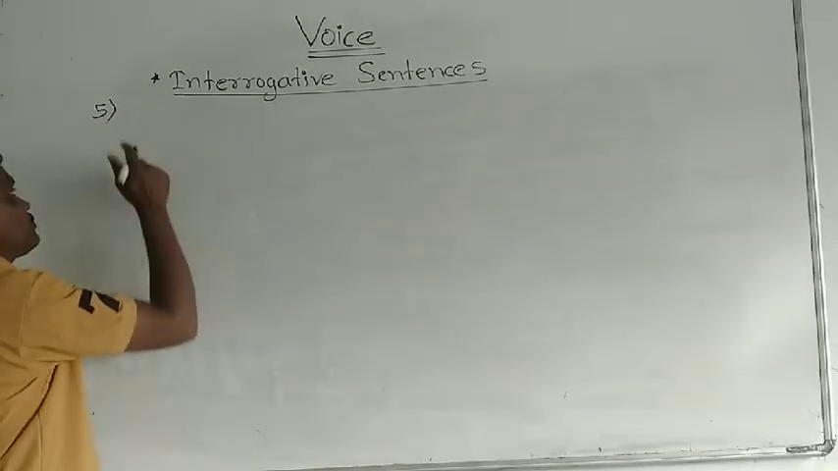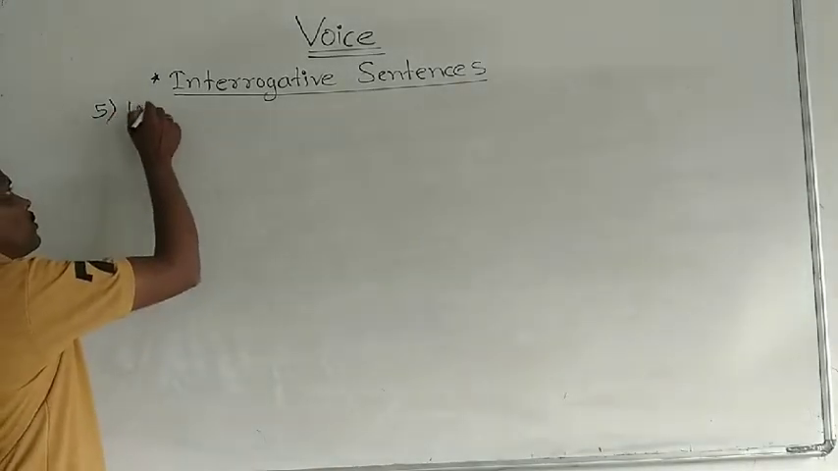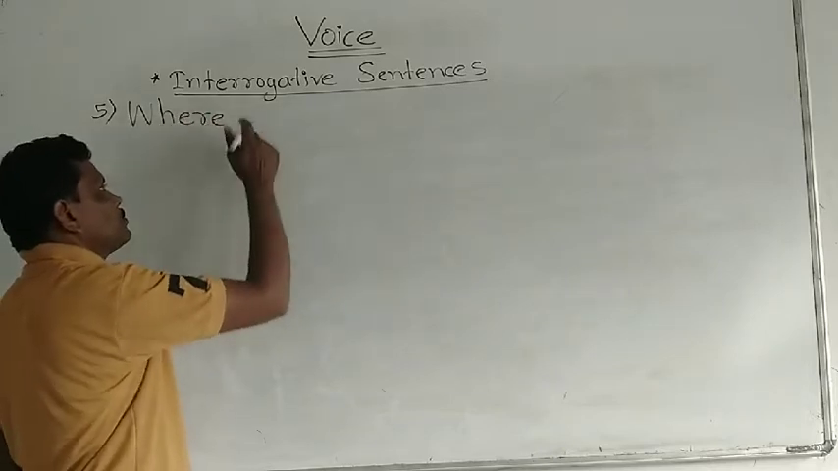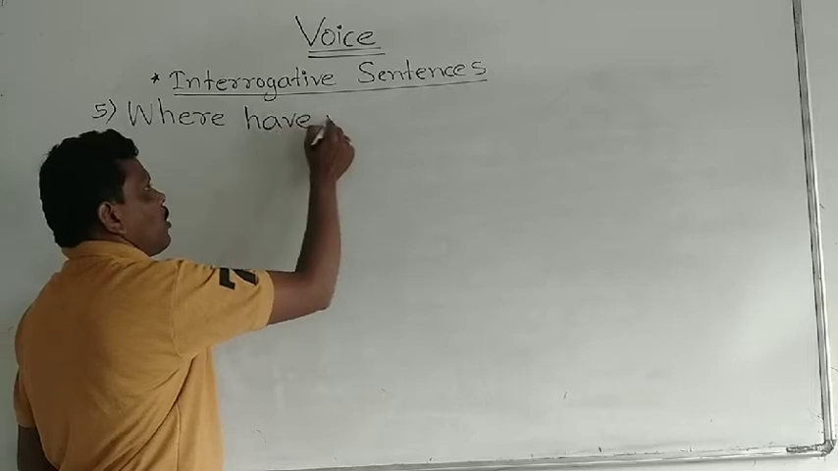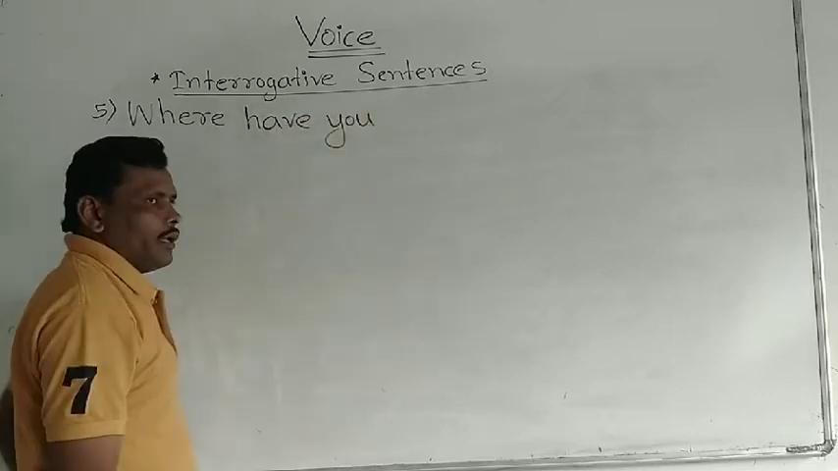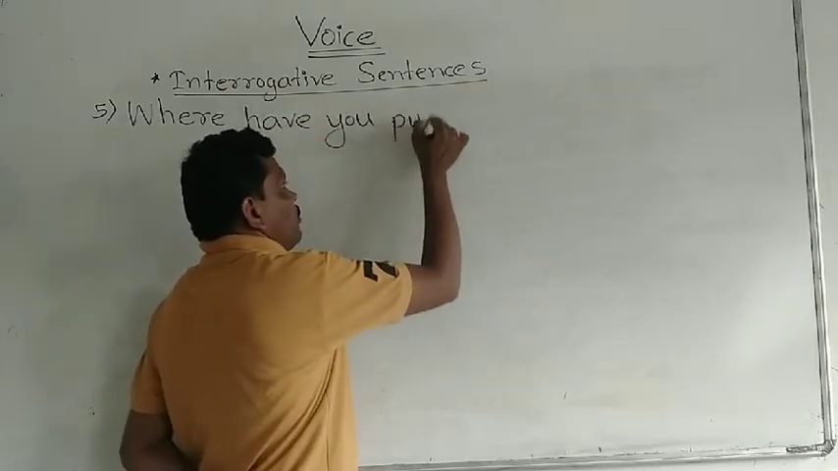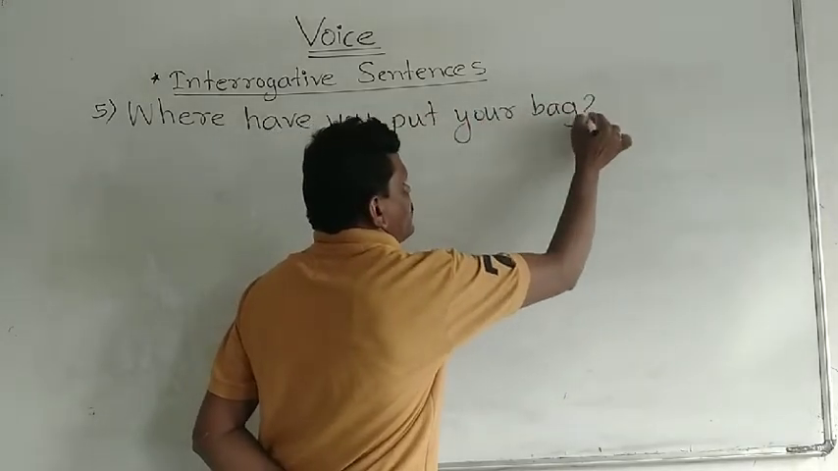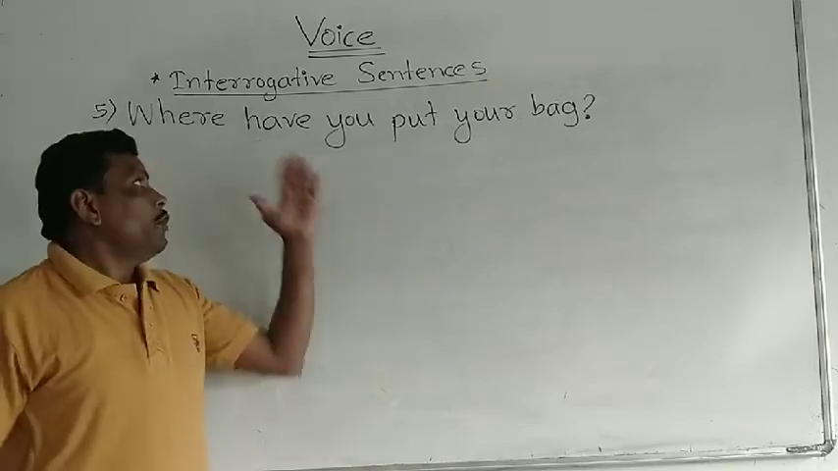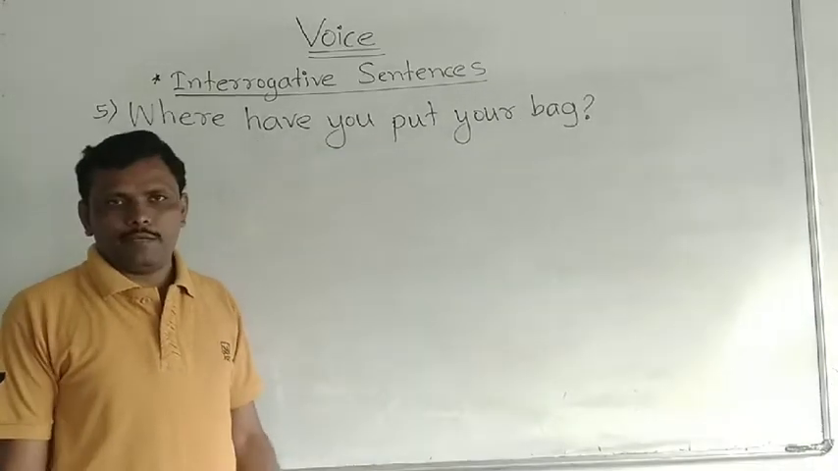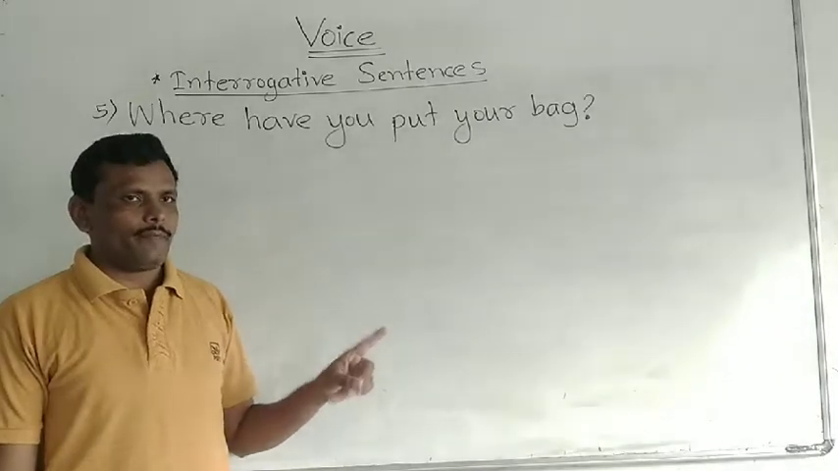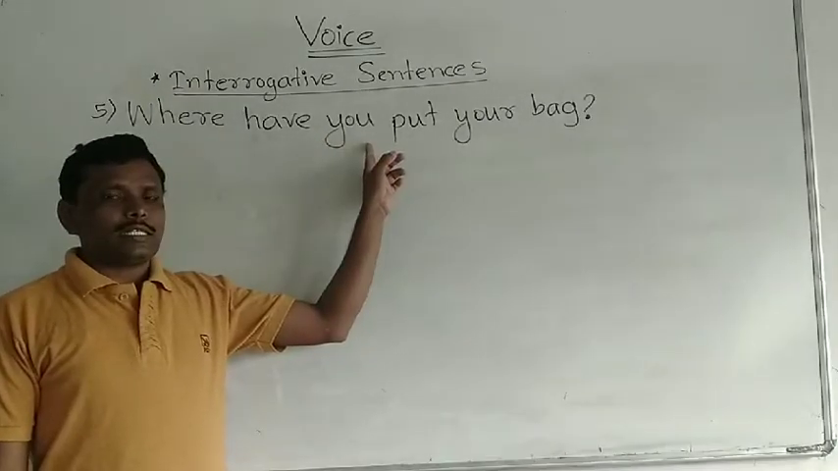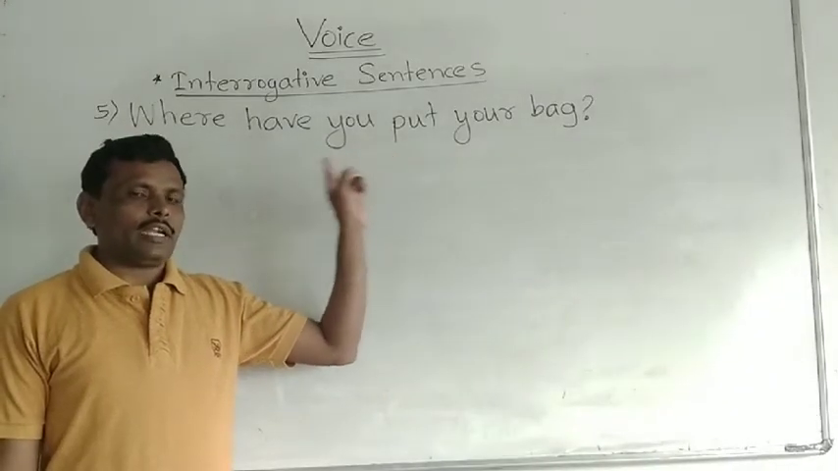See there, where have you put your bag, and last the question mark. Where have you put your bag? This example is provided. Now we have to change the voice. This is the structure of a WH word type question.